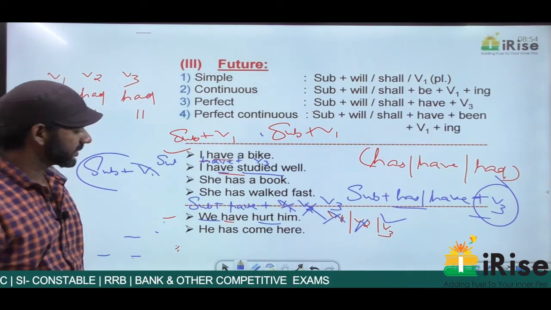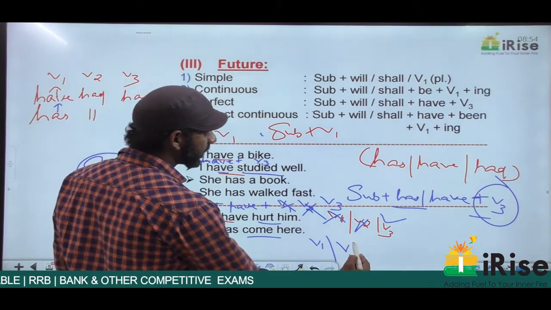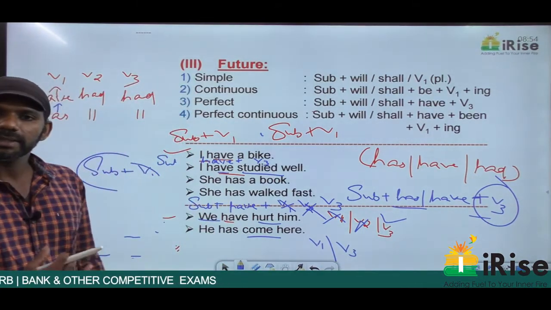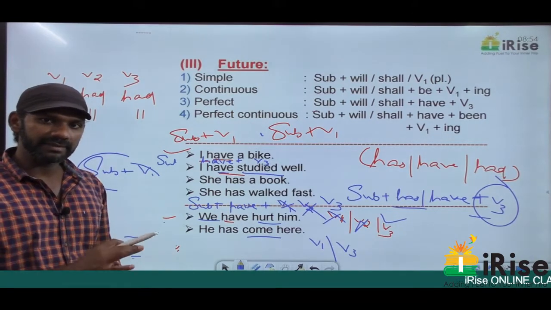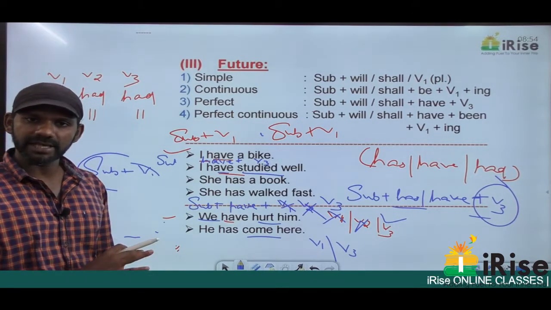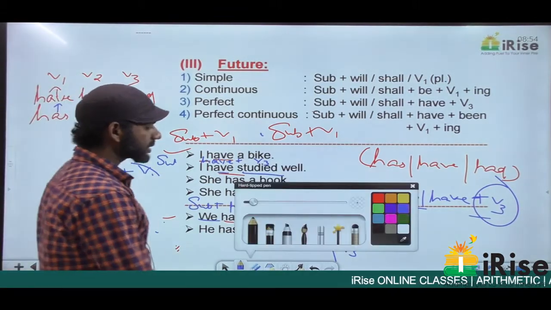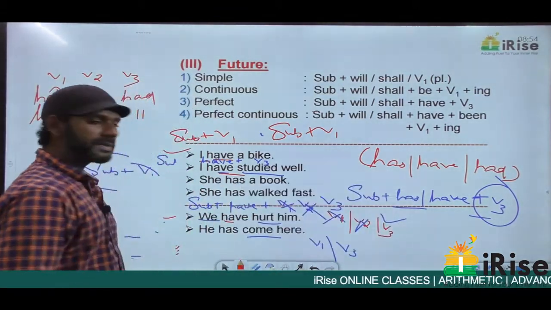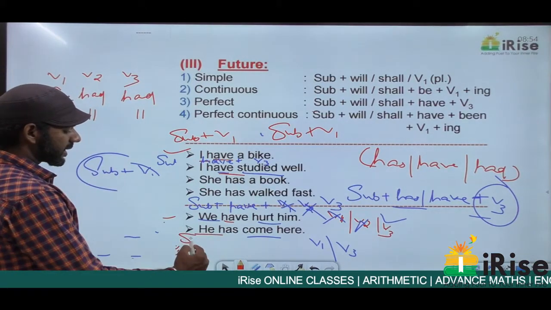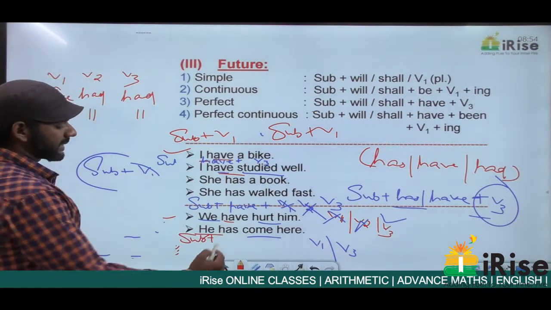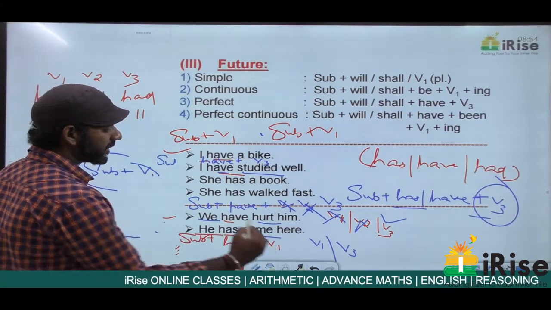He has come here. Come is both V1 and V3. It's come, came, come. What is the tense in the category of this statement? And then we need to find out whether come in this statement is V1 or V3. Has is an auxiliary verb here because come is a main verb. We'll write down the order of this statement. The subject here is he plus has is an auxiliary verb plus V1.